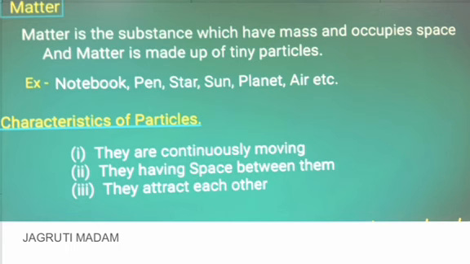This matter is made up of very small tiny particles, and the property of these tiny particles is that each and every particle is continuously moving. They also have some space between the two particles. Again, how much space depends on the type of matter we are talking about. And these particles also attract each other. Clear? Now we are going to talk about these characteristics in a little more detail in our next slide. Okay, so let us go to the next slide.